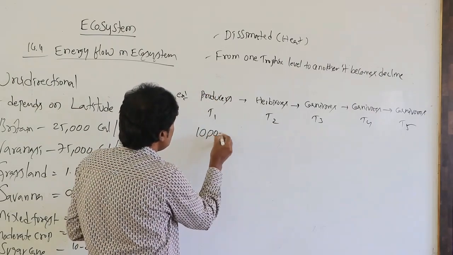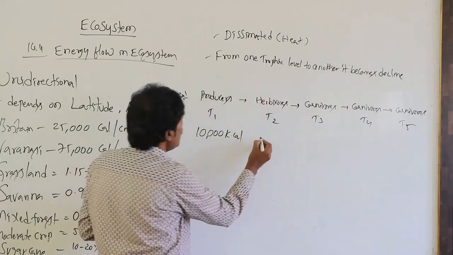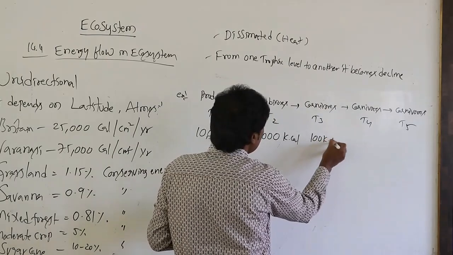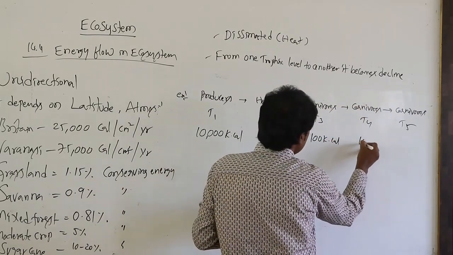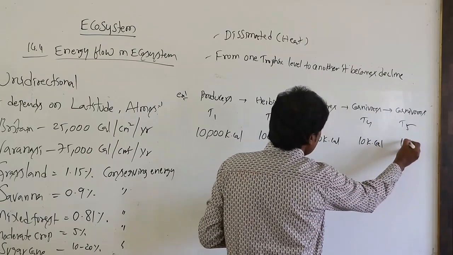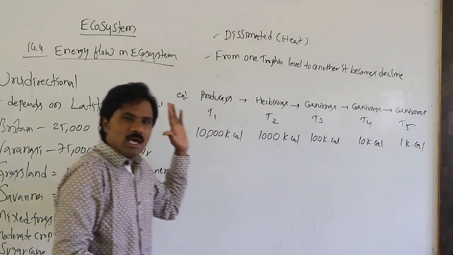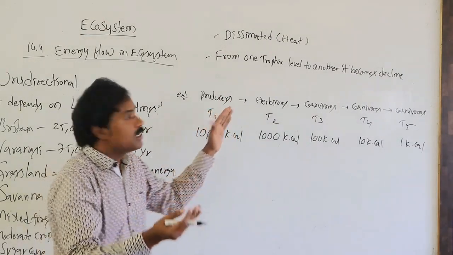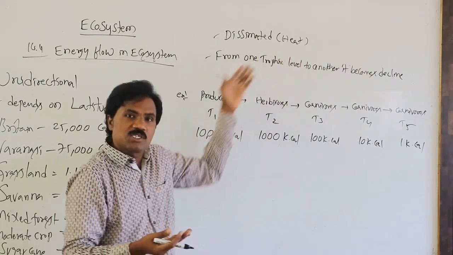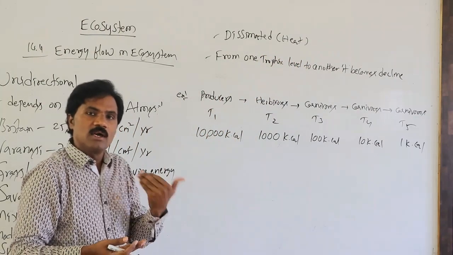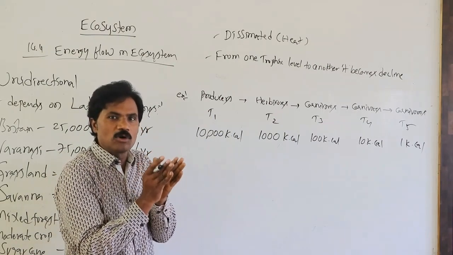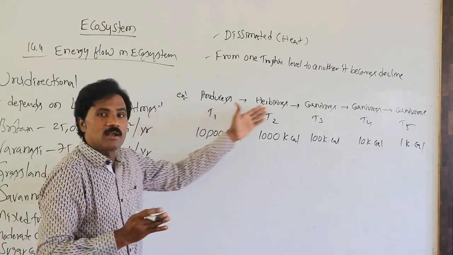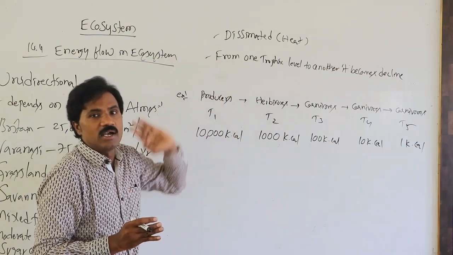Suppose in producers there are 10,000 kilocalories. In herbivores 1,000 kilocalories. In carnivores 100 kilocalories. At the next level 10 kilocalories. At the last level 1 kilocalorie. Like that it gradually declines from one level to another. Most of the energy is dissipated, the rest is utilized for various metabolic activities, and only a small amount is transmitted from one level to the next.